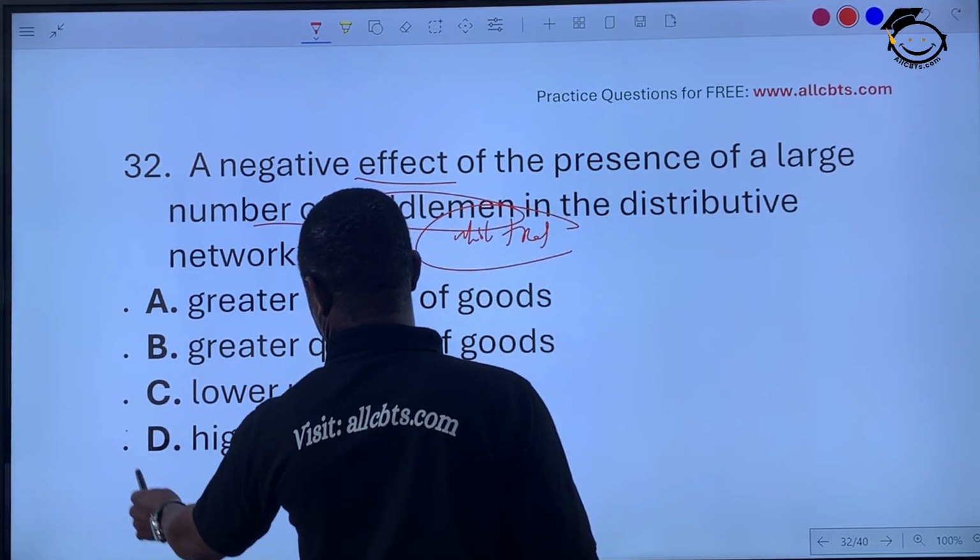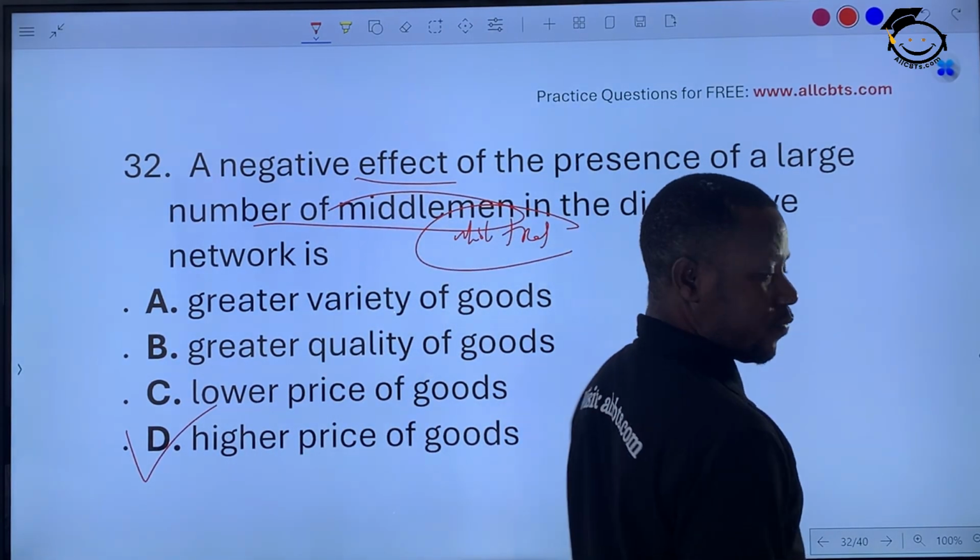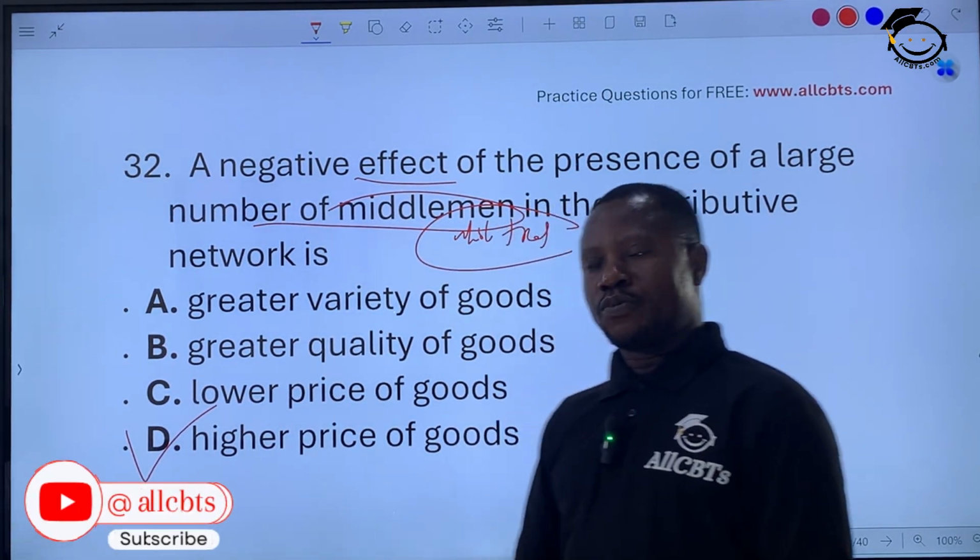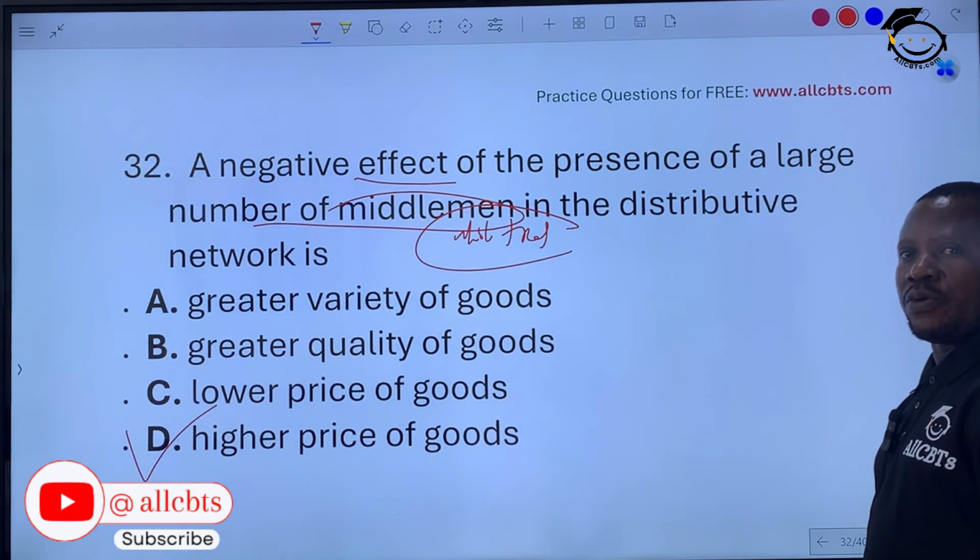The price will go up because every one of them will add their profits to whatever they are buying from producers. So the more we have, the higher the price will go.